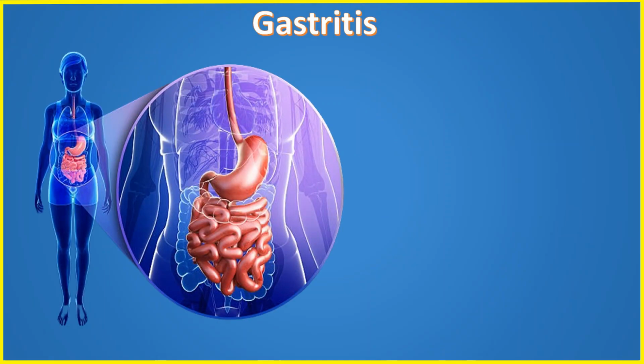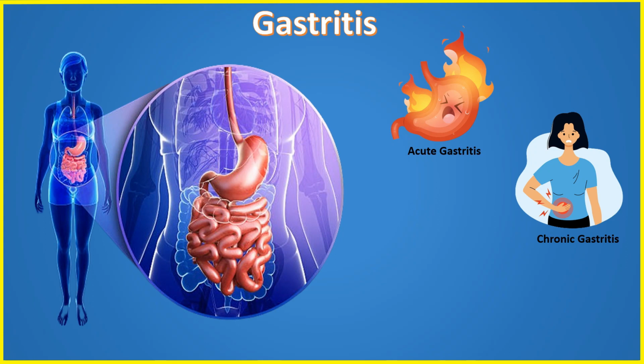Gastritis is defined as an inflammation of the mucous lining of the stomach. It can be broadly categorized into acute gastritis and chronic gastritis. Acute gastritis involves sudden, severe inflammation. Chronic gastritis involves long-term inflammation that can last for years if left untreated.